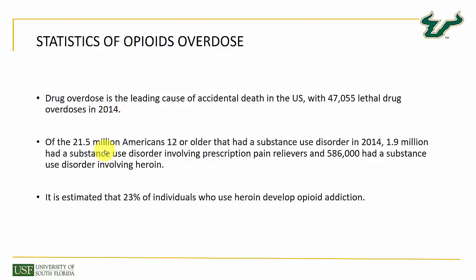Some statistics related to opioid overdose that we came across were that in 2014 around 47,055 accidental deaths were observed in the United States of America, which is quite a huge number. Also, 21.5 million Americans of the age 12 or older had a problem of substance use disorder in 2014. Also, it is observed that 23% of the individuals who use heroin develop the problem of opioid addiction.